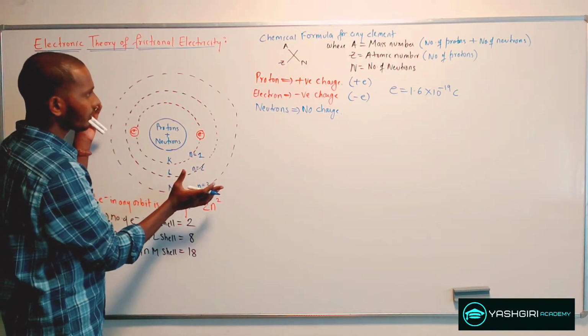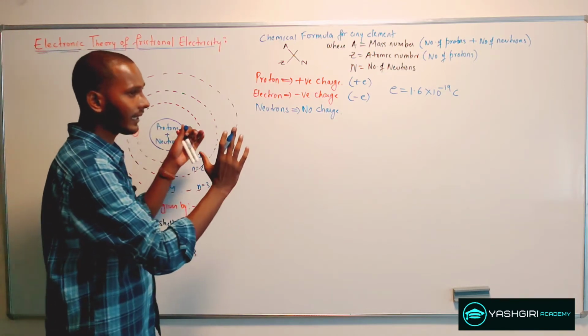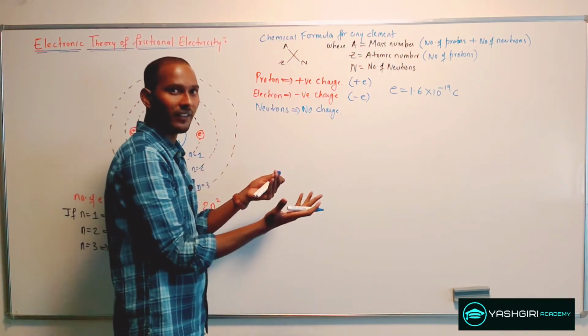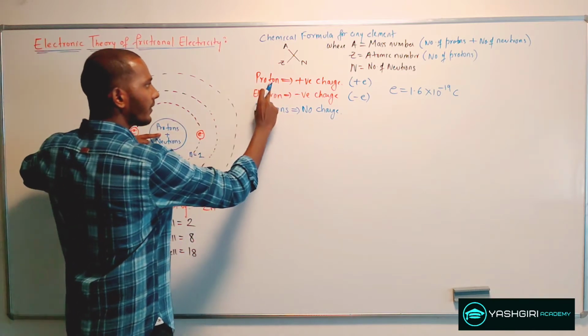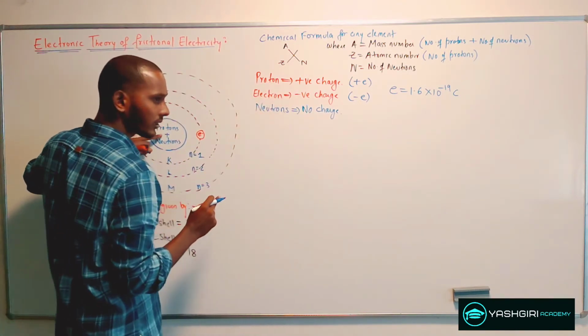Now one can easily say that, looking at the entire matter, a matter is made up of n number of atoms. Here the positive charge is coming from the protons and the electrons give the negative charge.